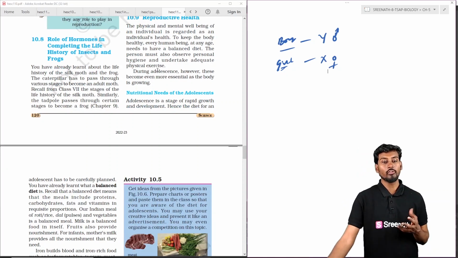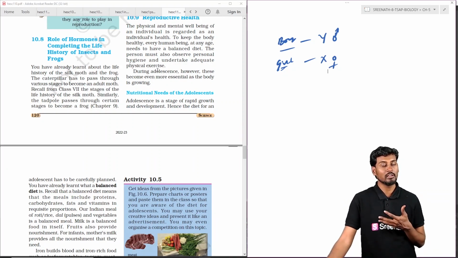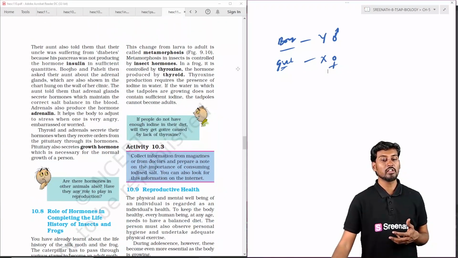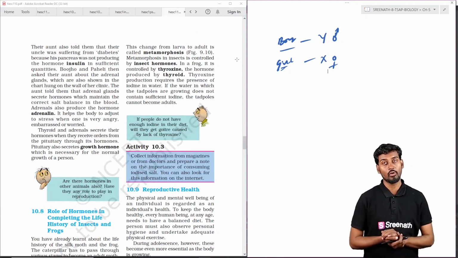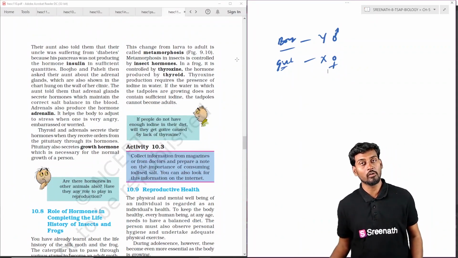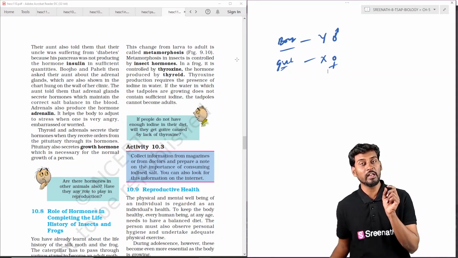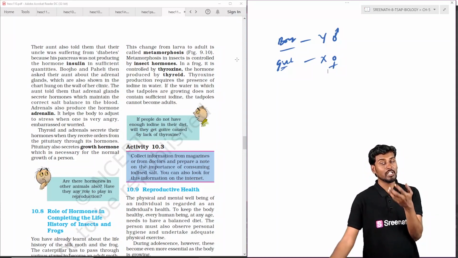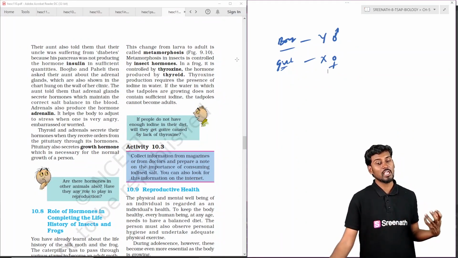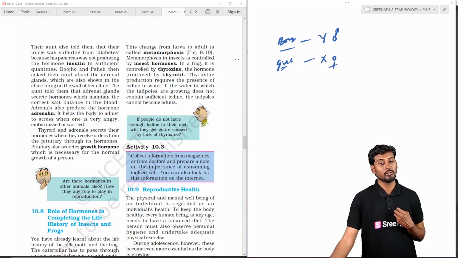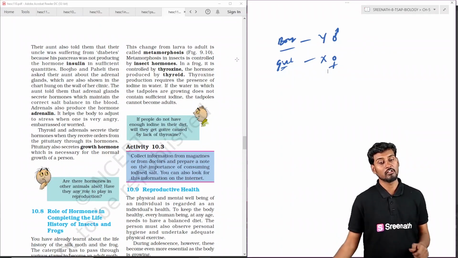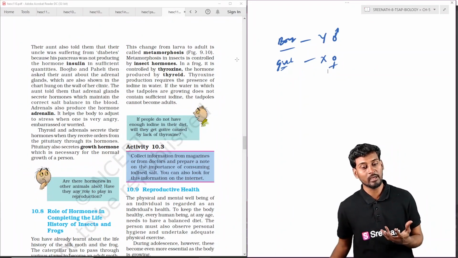So coming to the role of hormones in completing the life cycle in insects and frogs, when we discuss especially frogs, we come across the term metamorphosis. Metamorphosis is the tendency of an animal, whether a frog or an insect, to completely change its body shape, functionality and appearance into another form. This change is called metamorphosis, which is generally observed in amphibians like frogs and in insects. Insect hormones are the ones involved in this process.